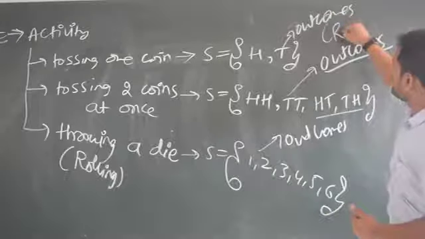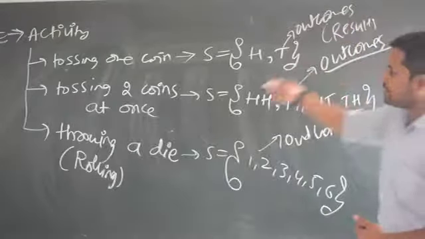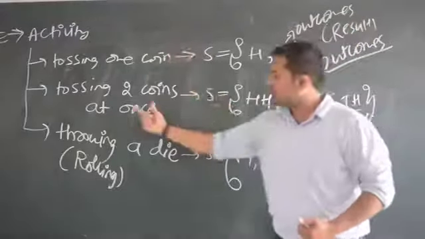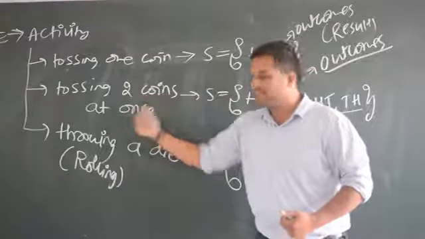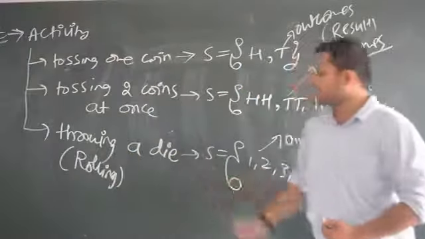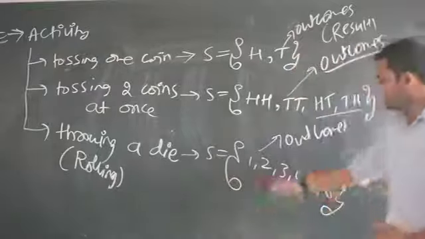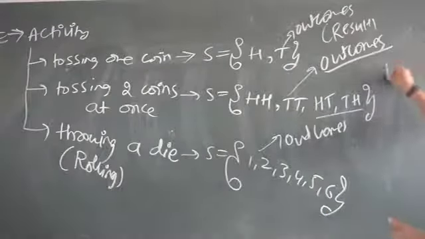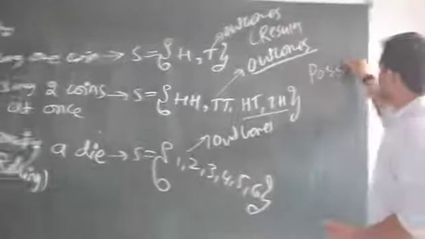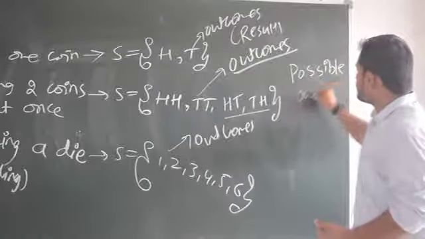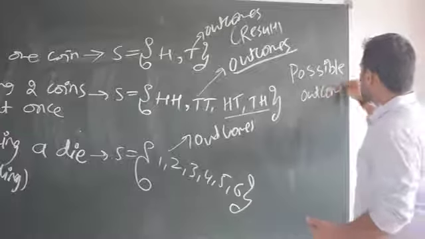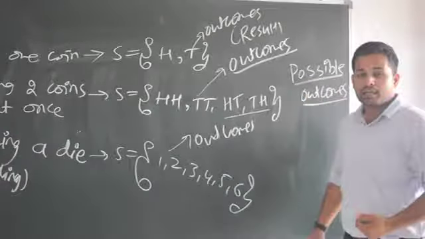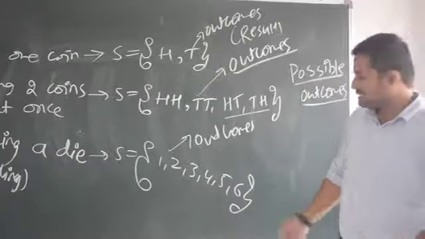What is the result of tossing one coin? What is the result of tossing two coins at the same time? What is the result of rolling a die? So these are the results or outcomes, possible outcomes. There is one more word used here in NCERT. What is that? Possible outcomes. Are you understanding the word possible outcomes? Probable means these are the possible things.